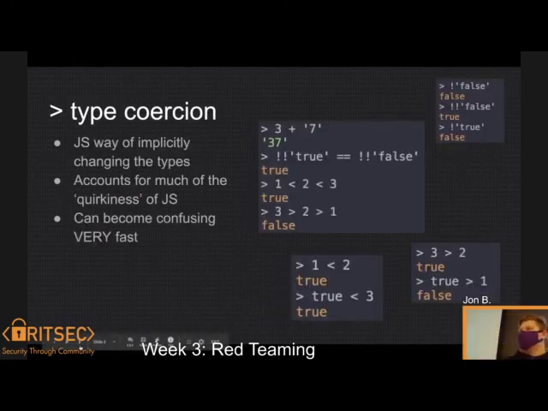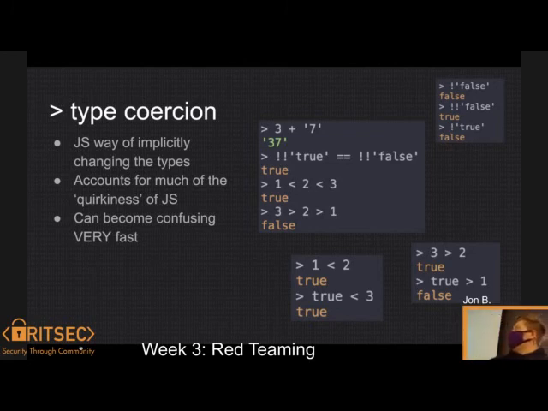Yeah, so the basis of everything we're going to be talking about is type coercion. This is basically JavaScript's way of handling when two variables with different types are added together. Yeah, it's mainly when it's added together. Basically, this is the quirkiness of JavaScript. This is why everyone doesn't like it. This is the entire basis of my presentation, as you'll soon find out.